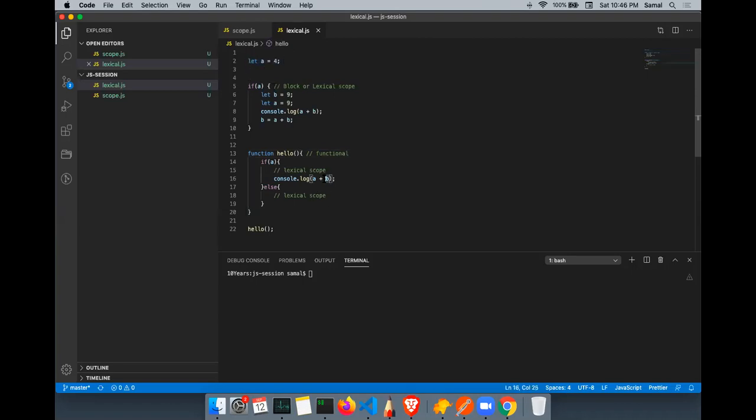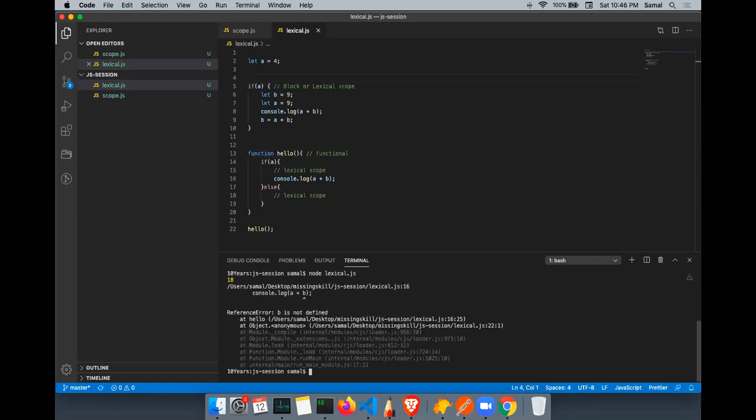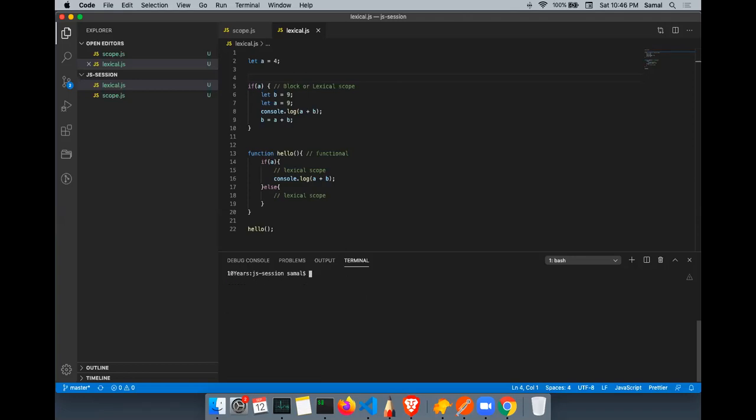The same happened with B. It does not find B here in the lexical scope. Again, it does not find B in the functional scope. So it will go to the nearest functional scope where B is again not declared, and that is why we got the error, because ES5 has a functional scope and ES6 let and const have a lexical scope.